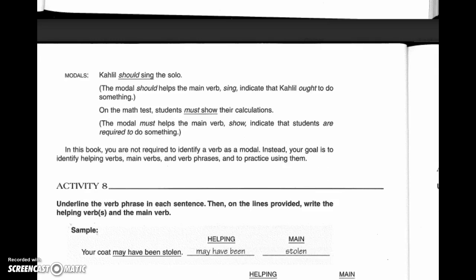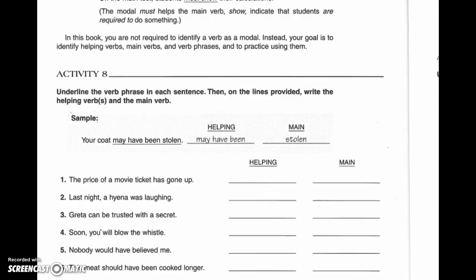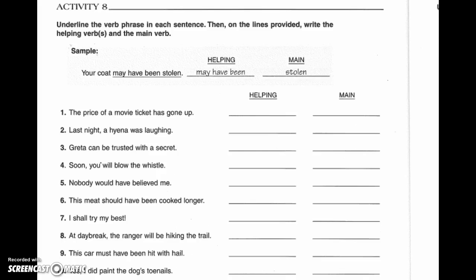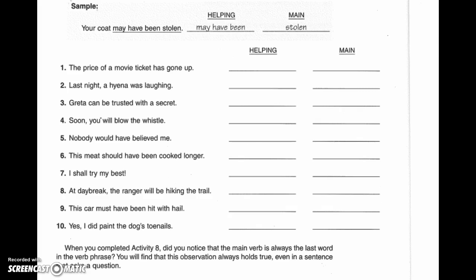In activity 8, you are going to make two columns, and there are 10 sentences. I'd like you to, in the helping column, write out all the helping verbs that assist the items in the second column, which are your main verbs. Take a look at the example. Your quote may have been stolen. May have been are the helping verbs working with the main verb stolen. Okay, there are 10 of these, and I'm revealing them now, so pause your screen, complete these 10. When you're ready, move on.